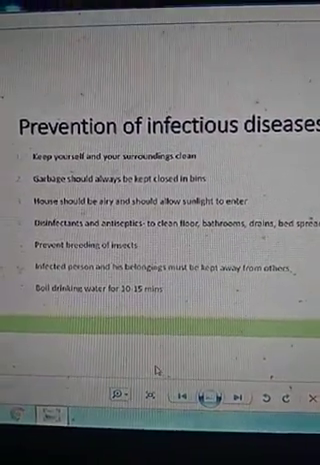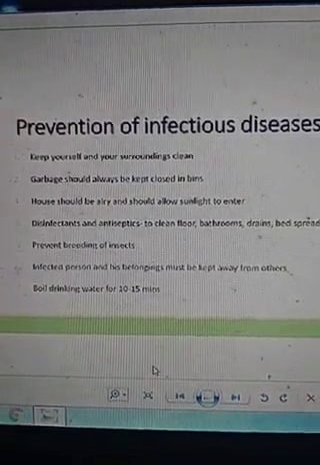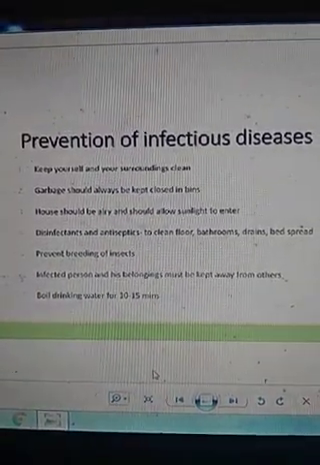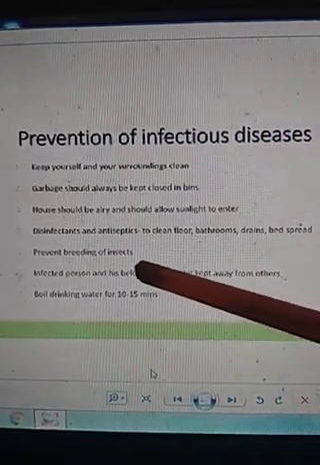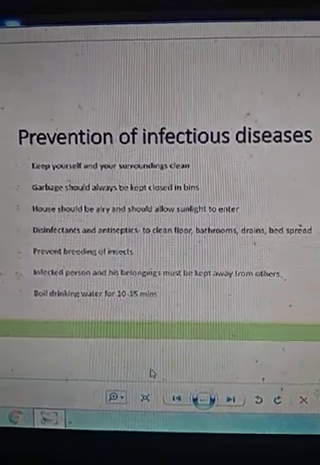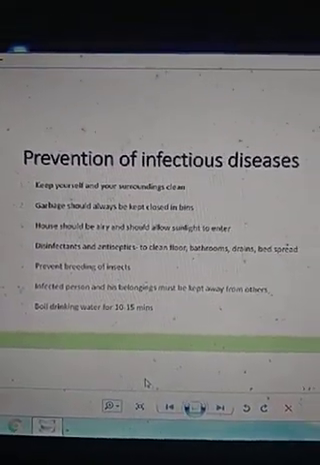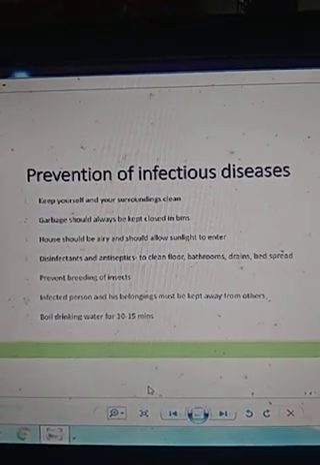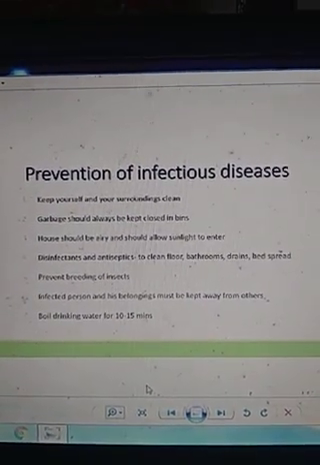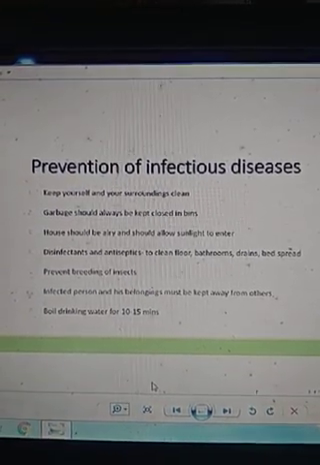Next, disinfectants and antiseptics should be used in our house for cleaning floors and bathrooms as well as drains. Many liquids are available in the market which we can use for cleaning such floors and bathrooms, so that there will be no germs in our house. Next is preventing breeding of insects. Breeding means reproduction. The number of germs increases because of a particular medium. Mostly insects breed in water, so we should not allow water to gather in the surroundings of our house.